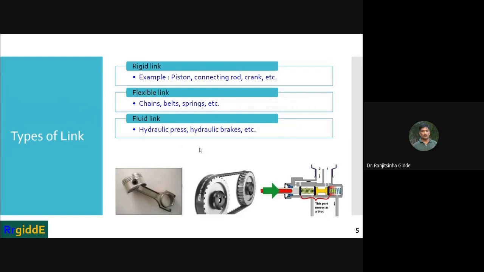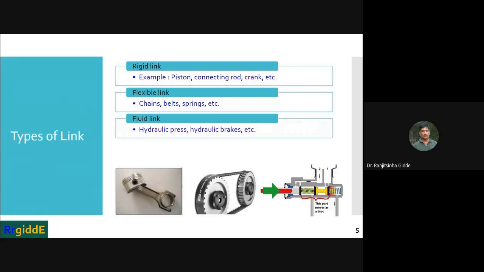Then, types of kinematic links. You can see there are three types of kinematic link. First one, rigid link. Second one, flexible link. And third one, fluid link.